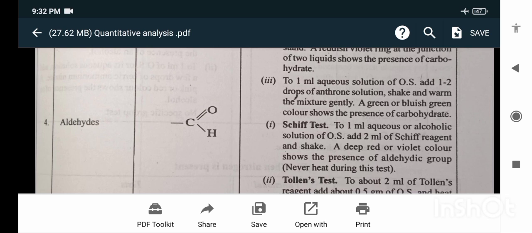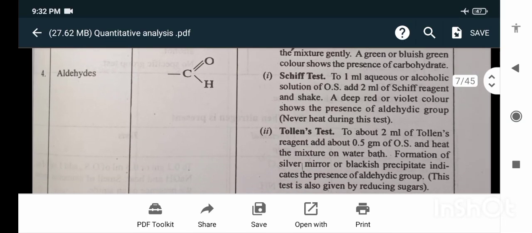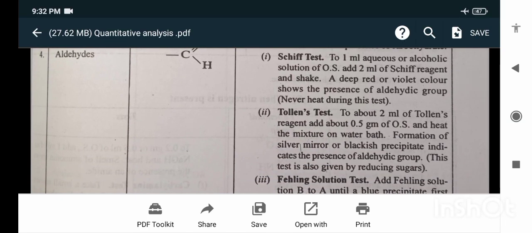A deep red or violet color shows the presence of aldehydic group. Never heat during this test. Tollens' test: to about 2 ml of the Tollens' reagent, add about 0.5 gram of the organic substance and heat the mixture on the water bath. Formation of the silver mirror or blackish precipitate indicates the presence of aldehydic group. This test is also given by the reducing sugars.